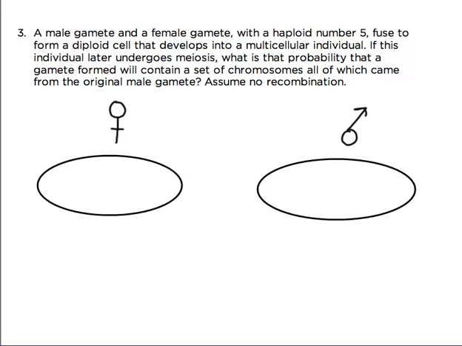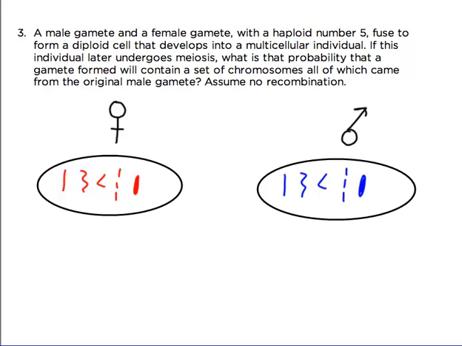So let's just draw out different shapes for chromosomes, and we'll start with the male, and we'll label his chromosomes in blue. So we have 1, 2, 3, 4, and 5. And then the female we'll label in red. So we have 1, 2, 3, 4, and 5.